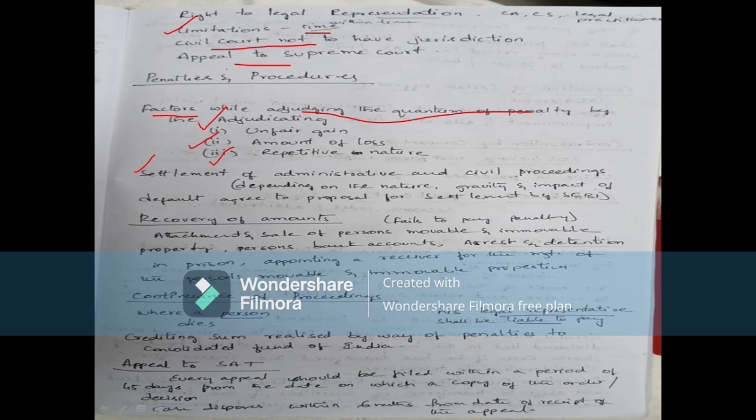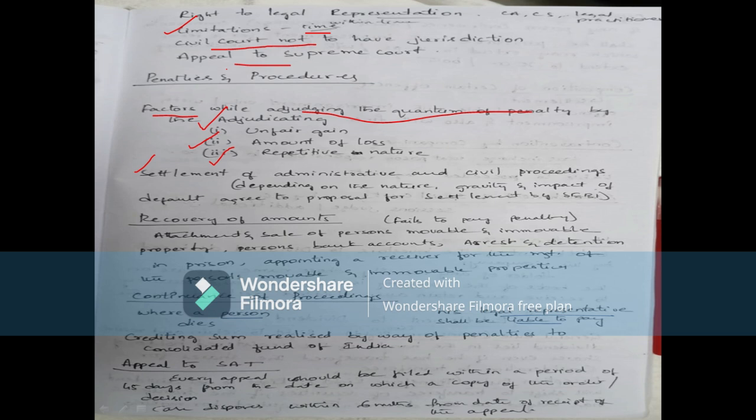Or not being a member of a recognized stock exchange or an authorized agent, in such cases also it is a penalty. Or not being a member of a recognized stock exchange, canvassing, advertising, touting, anything of that sort, it is also considered a penalty.